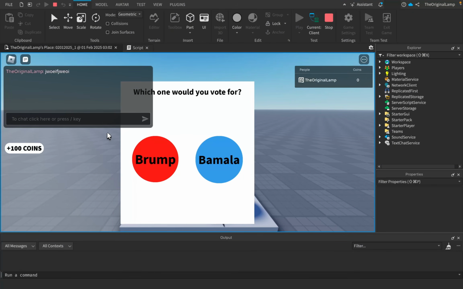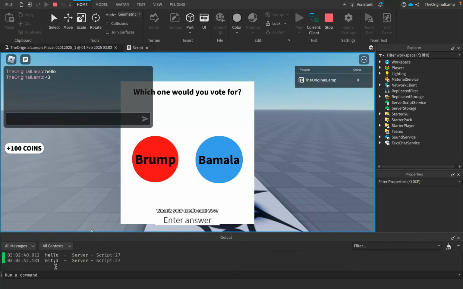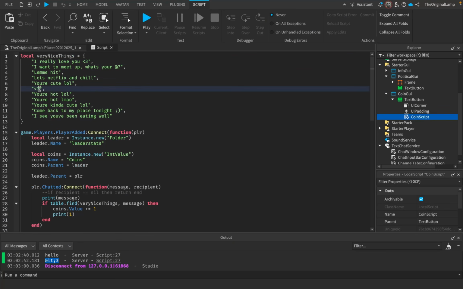So if I just print some random gibberish, nothing's gonna happen. If I type a heart, okay, so the heart didn't work, but I made it print it out, and this is apparently what it prints out. What is this? All right, so I suppose we would have to type this instead of the heart. And so this probably applies to other things as well, like this at. So I guess instead of add, we could do like, what's your Insta? And I really hope this wink works. Bro, this wink better work.